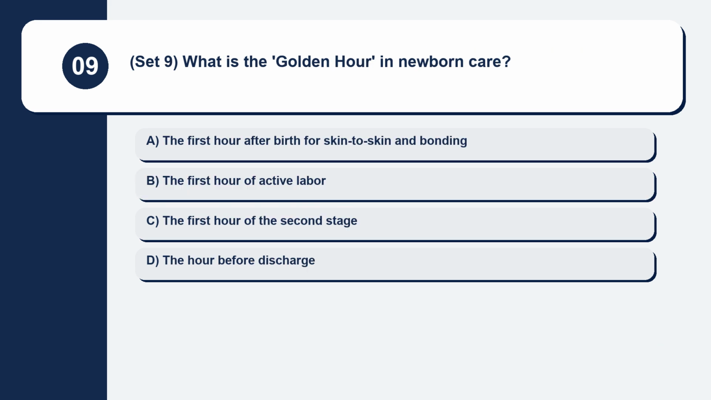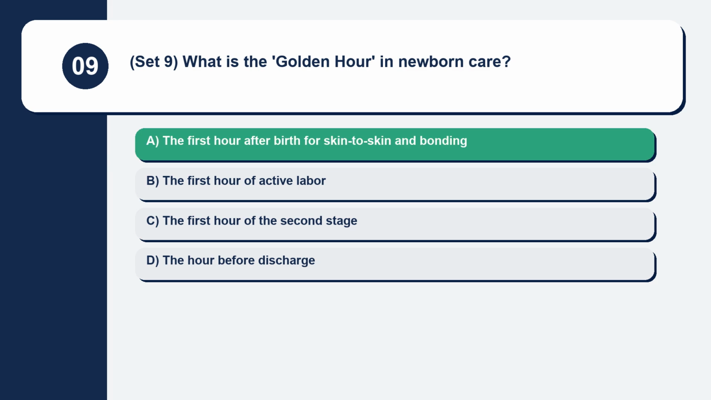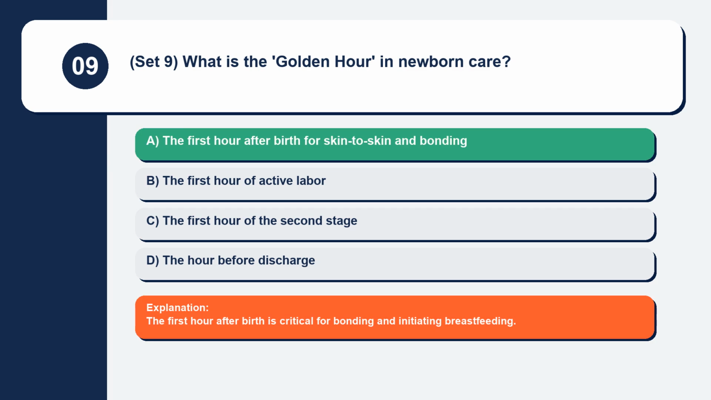Question 9. Set 9. What is the golden hour in newborn care? The first hour after birth for skin-to-skin and bonding, the first hour of active labor, the first hour of the second stage, the hour before discharge. The first hour after birth is critical for bonding and initiating breastfeeding.